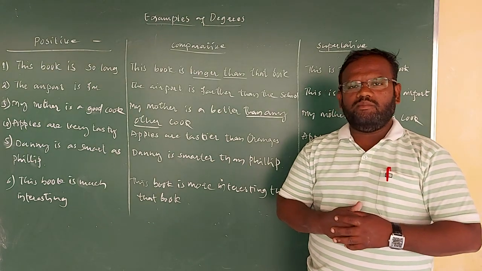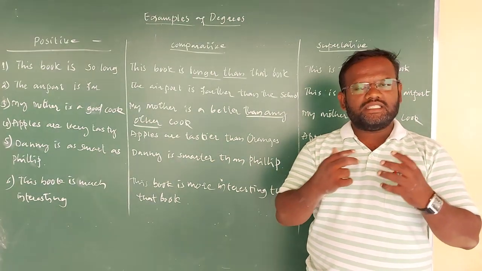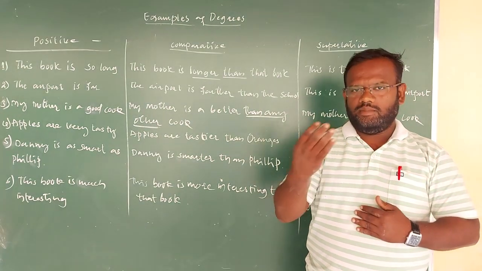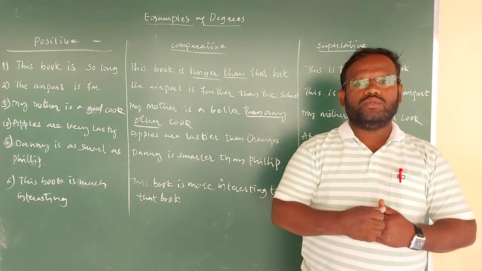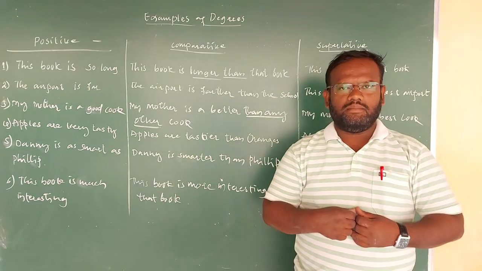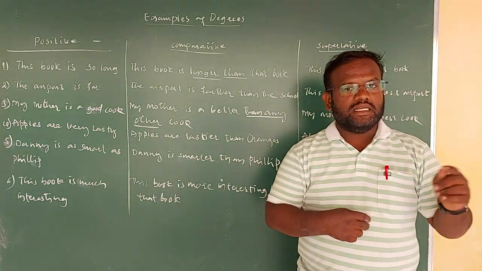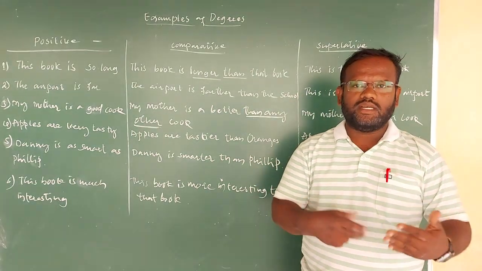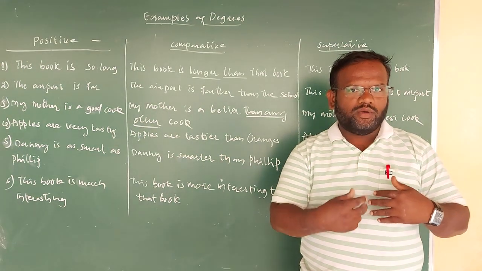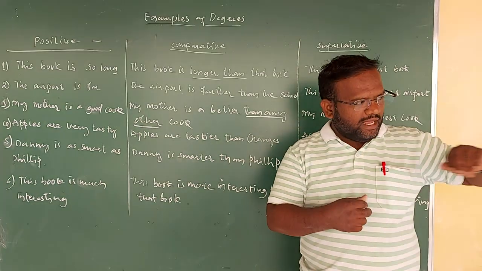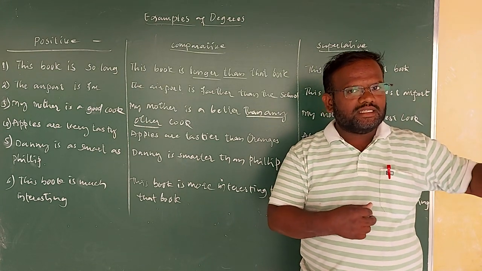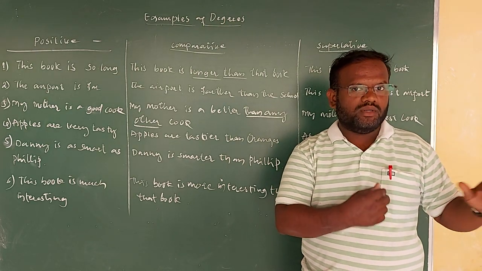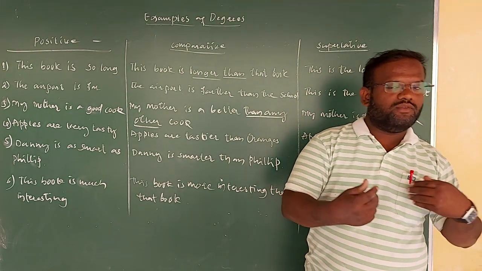Then the comparative degree we use for making a comparison between two or more than two things. You can take my own example. You can say that Ismail sir is fatter than that boy. Obviously, when you want to express something about my fatness, we have to think about another person with whom you are going to compare me. You are going to compare me with that guy, so therefore you are using the word.